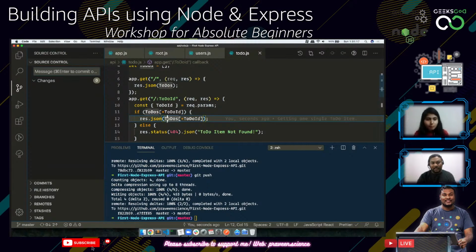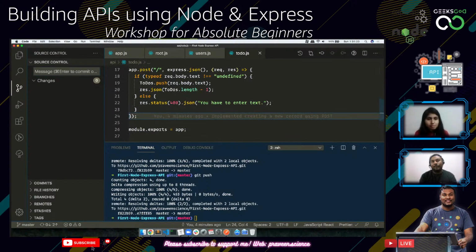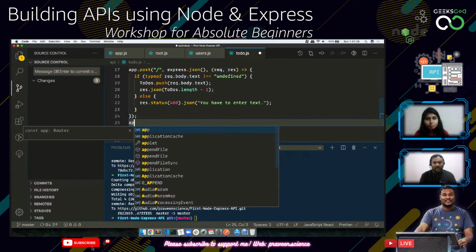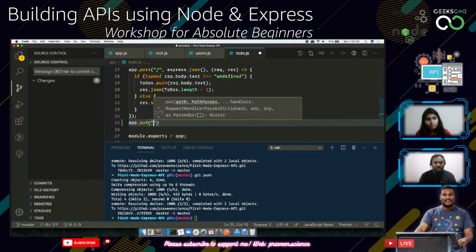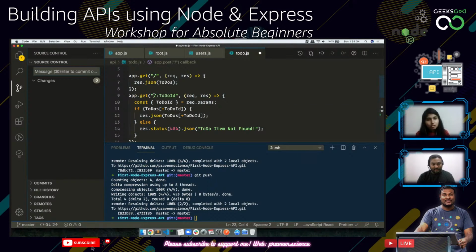Now the next thing that we are going to do is how we are going to update a particular to-do. There is a request called PUT. So if you go again, you need to go for this particular to-do ID, not for everything.